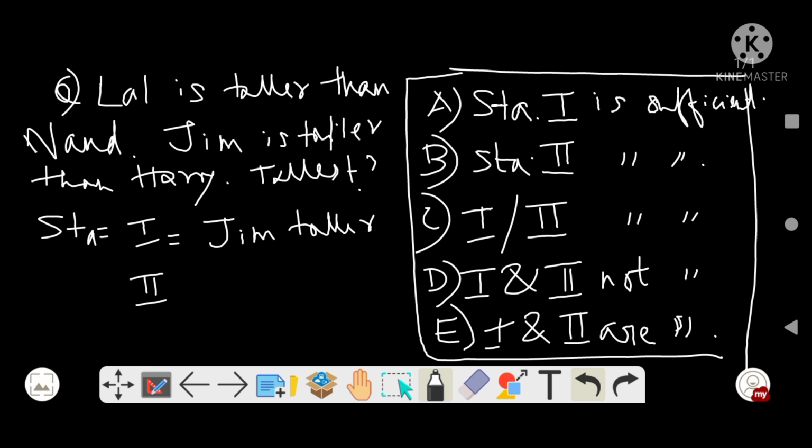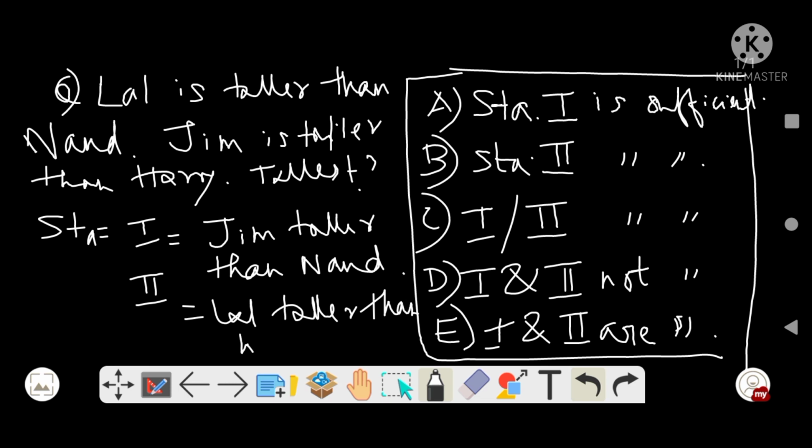First statement says Jim is taller than Nand, and Lal is taller than Harry. Now you have to choose from the choices, right?